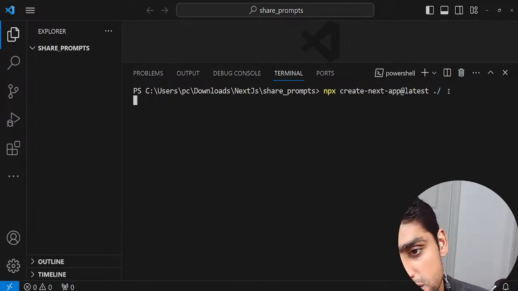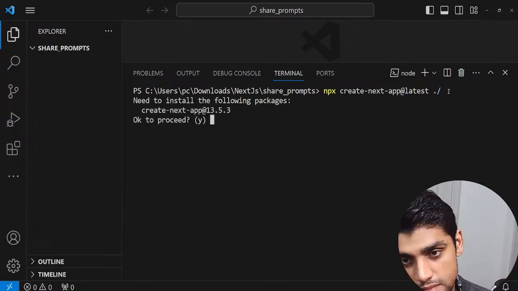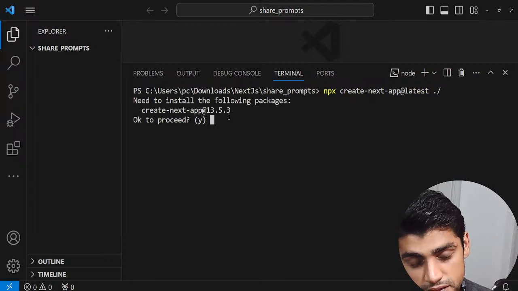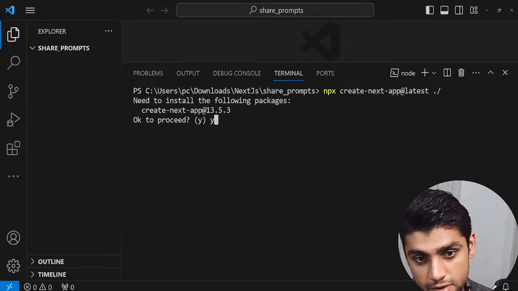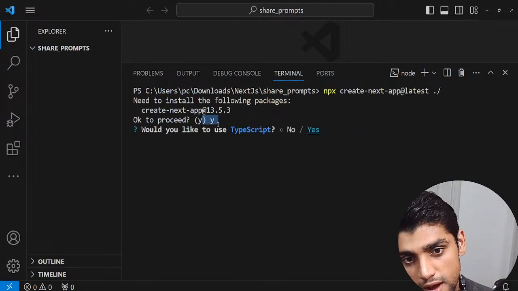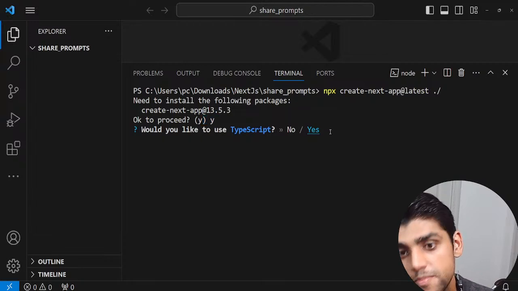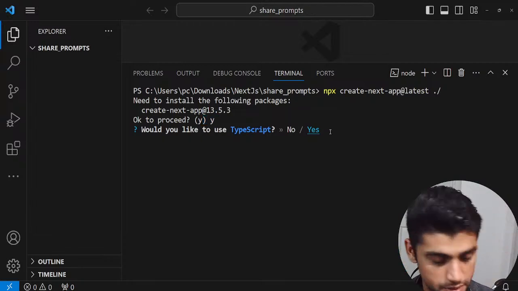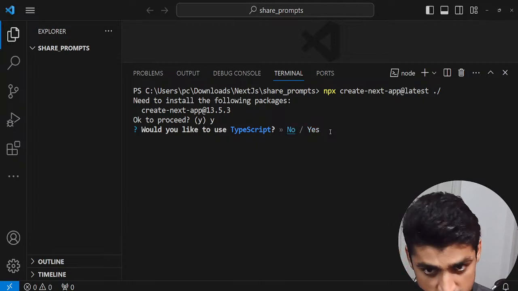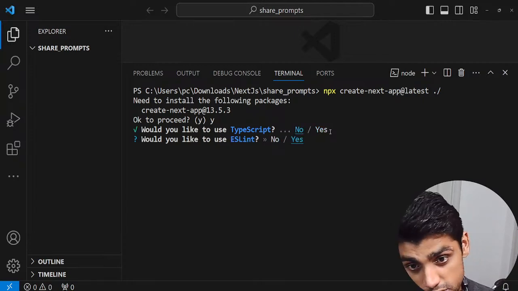After that, you'll see it's asking if you want to install the latest 13.5.43. This is the one that's current in my recording, but I said yes, pressed Y and enter, and now it asks, would you like to use TypeScript? We could use TypeScript for this, but let's do that in some other video in the future. Right now I'm just gonna say no. Would you like to use ESLint?